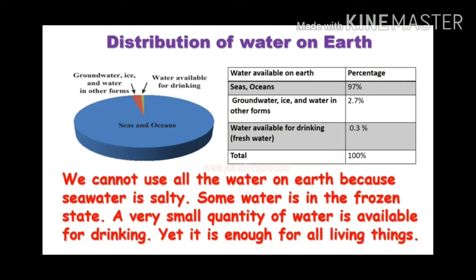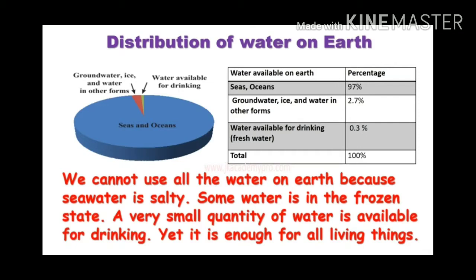Groundwater, ice and water in other forms is only 2.7%. You can see another line. There is given water available for drinking, like fresh water, which is only 0.3. It means not 3%, and the total of water is equal to 100%.